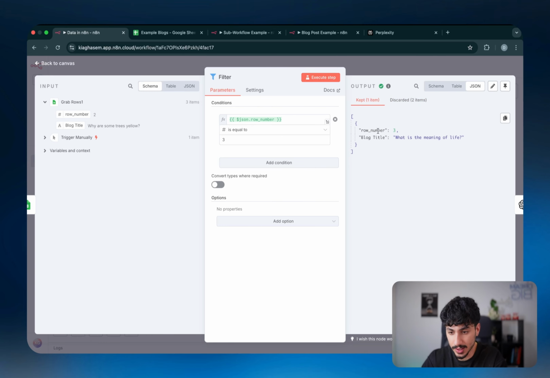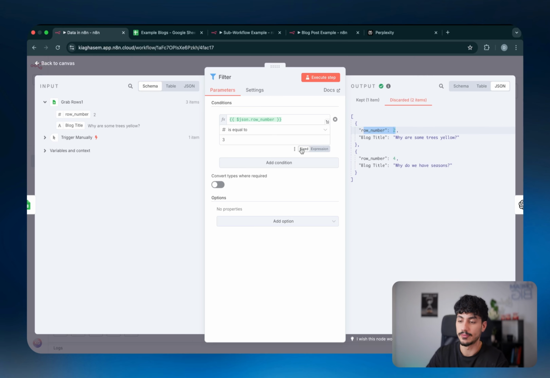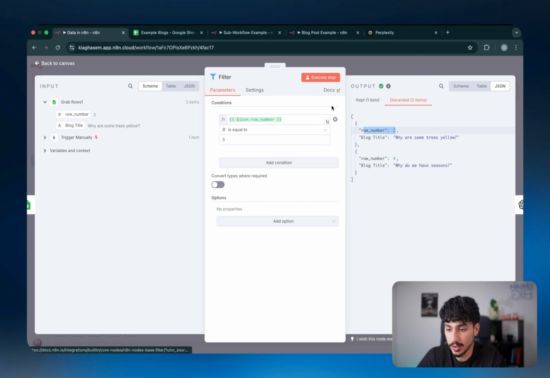The one that it kept is the one with row number equal to 3, which is exactly what we said. And the ones that it removed are the ones with row number equal to 2 and 4, which are obviously not equal to 3. And so filtering is extremely important, especially when you're dealing with workflows where you have a lot of data progressing through the workflow and you want to make sure that you're removing all the noise and the data that you don't necessarily want to be working with for the rest of the flow. So it's one that you're going to use very often.